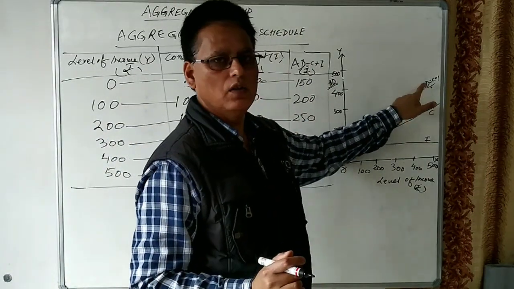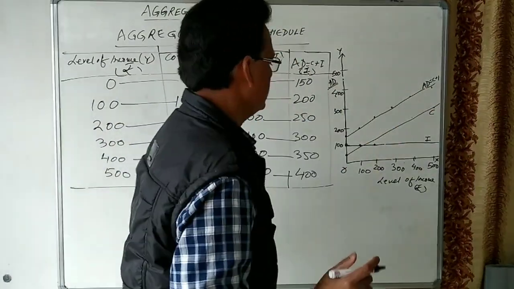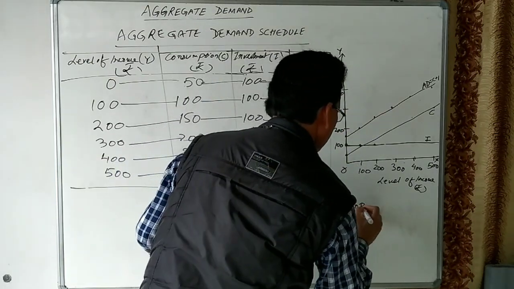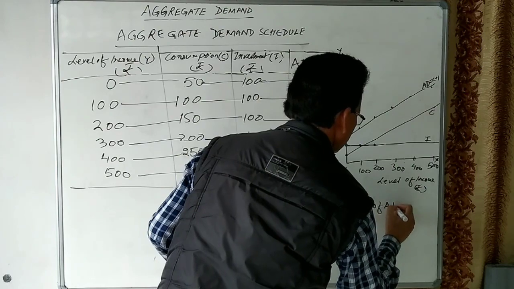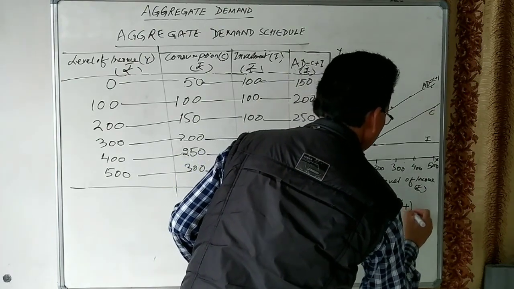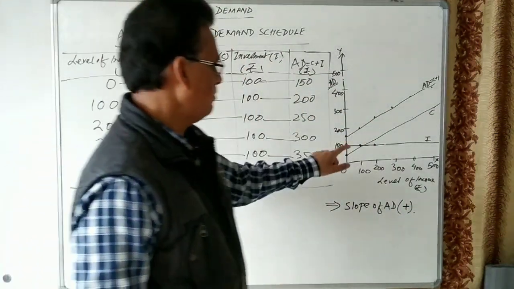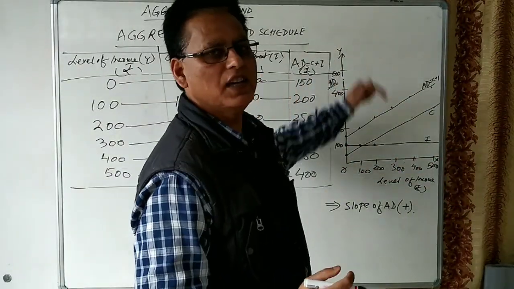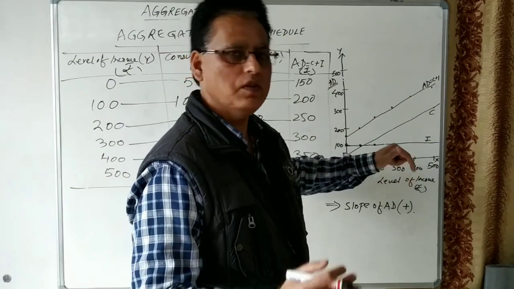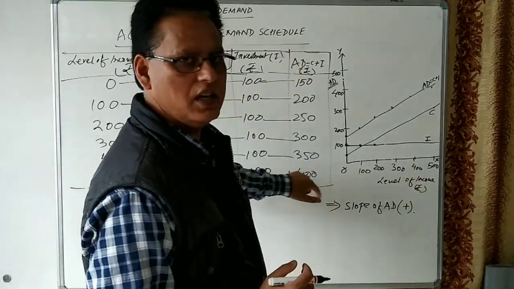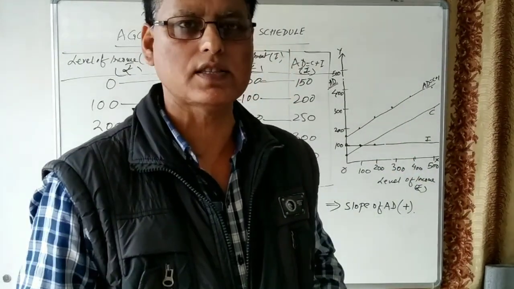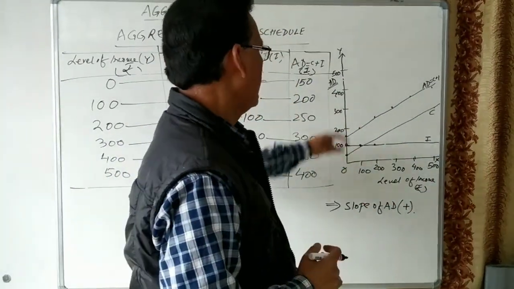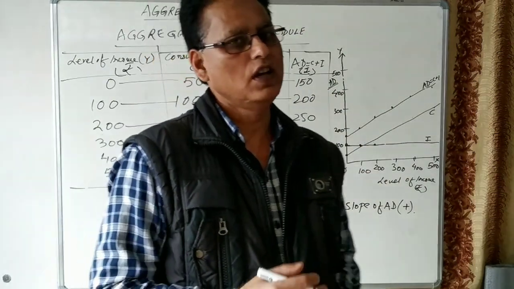The slope of aggregate demand is positive. Positive means if income increases, aggregate demand will also increase, and vice versa. If the national income of the country decreases, then consumption will decrease, investment will decrease, and aggregate demand will also decrease.